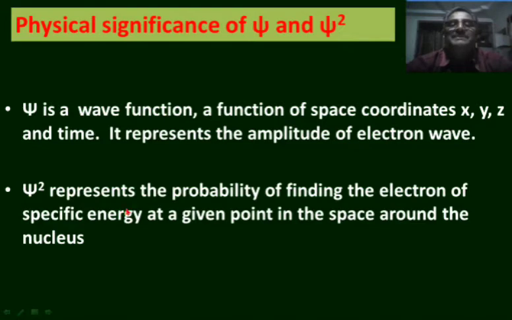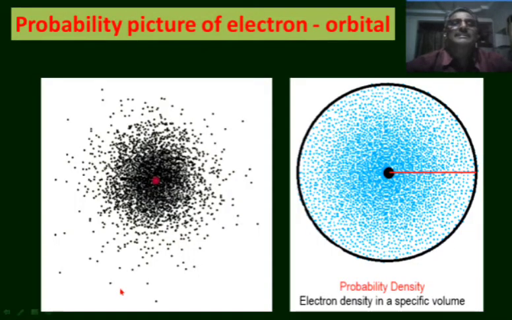Whereas ψ² represents the probability of finding an electron of specific energy at a given point in the space around the nucleus. Wave mechanics or quantum mechanics is completely based on the probability of finding the electron. So that probability of finding the electron is represented by ψ². Let us see the probability of finding the electron around the nucleus.